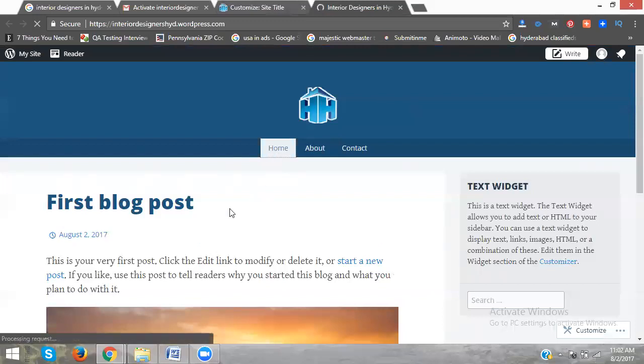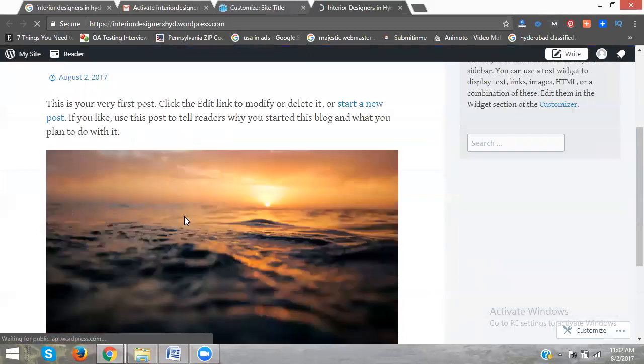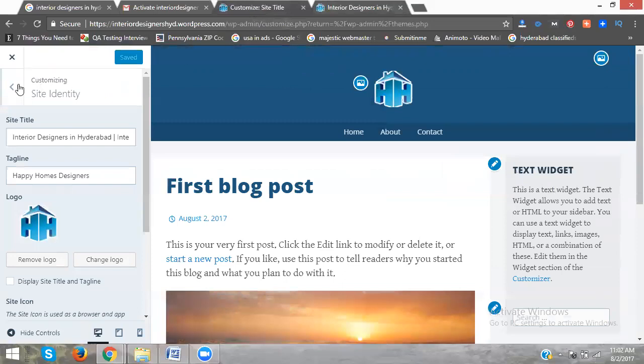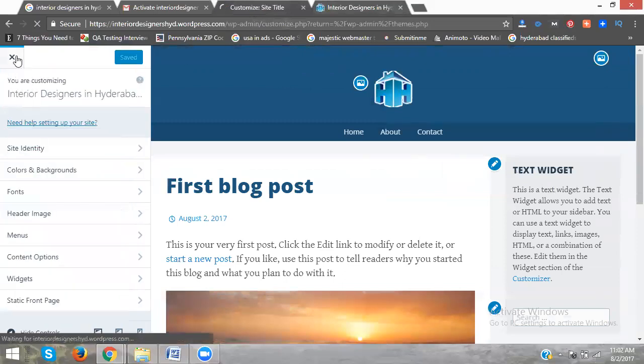In the home page, they're showing the first blog post. It's not our relevant content. Okay. Here, very important. You go to the blogger dashboard. The option is called post.